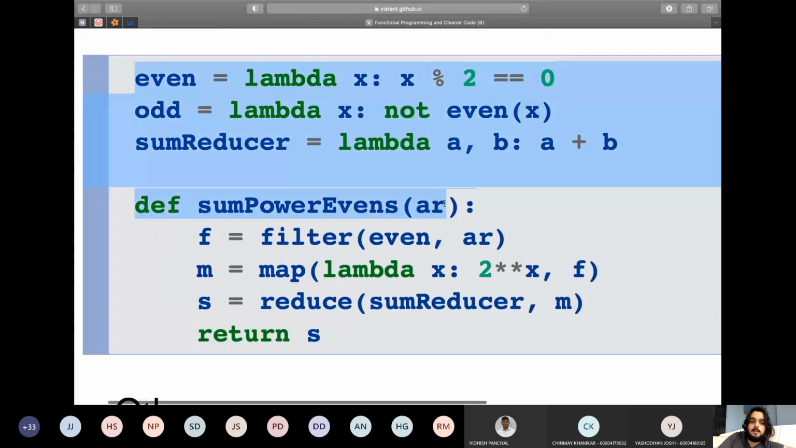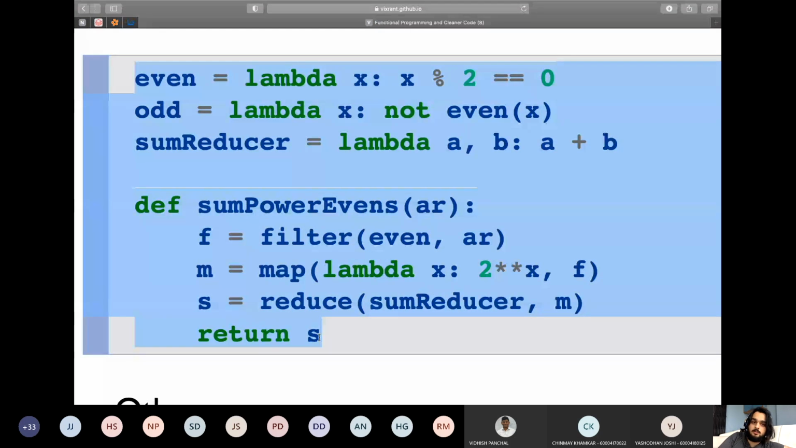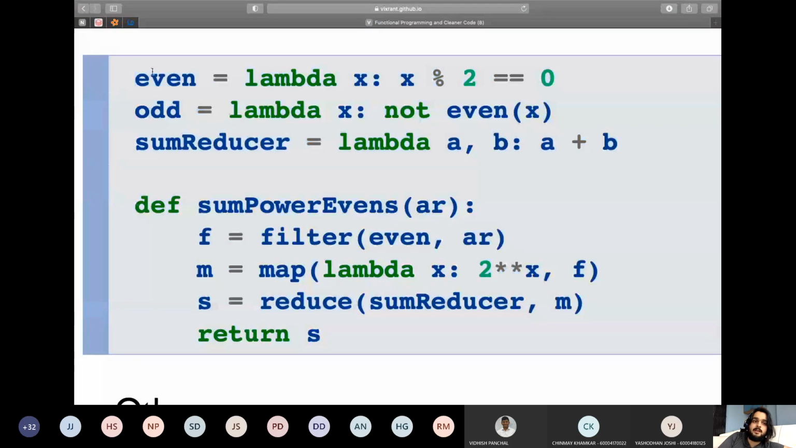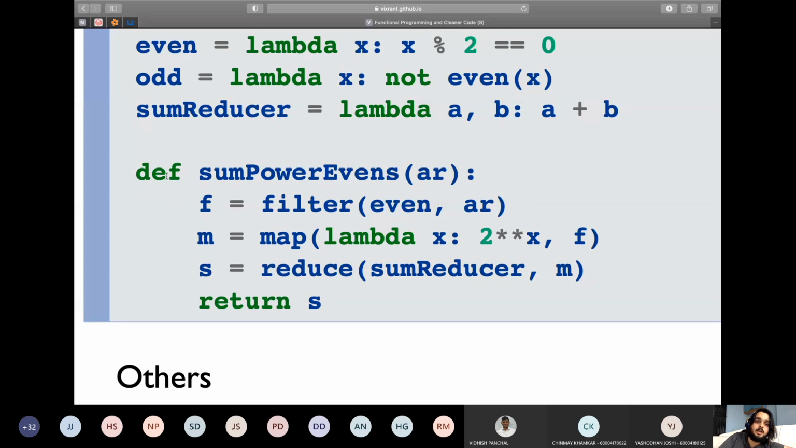The code that you see over here is a very standard functional programming code. What I'm doing here is defining a few modular functions. Even is a modular function, odd is a modular function. And then this is a big function where I'm using even, odd, map, filter, and reduce. Together they make my program.